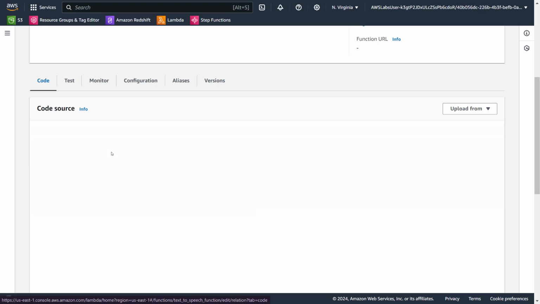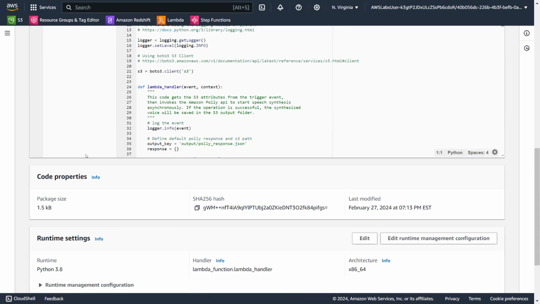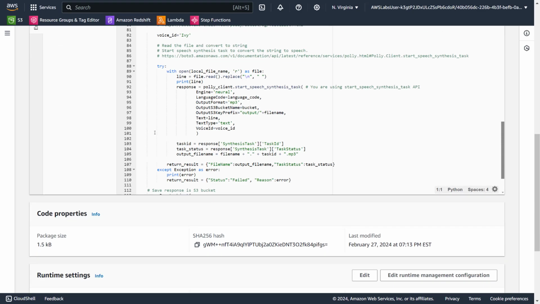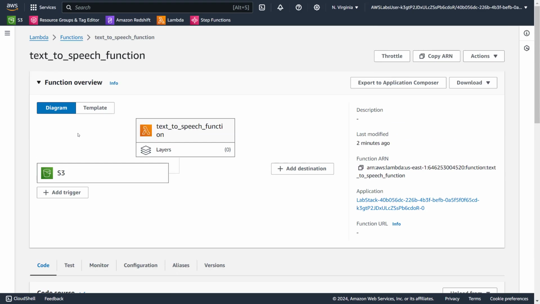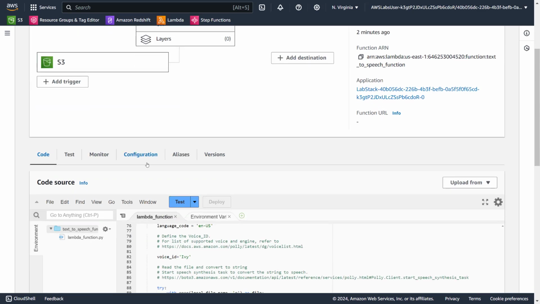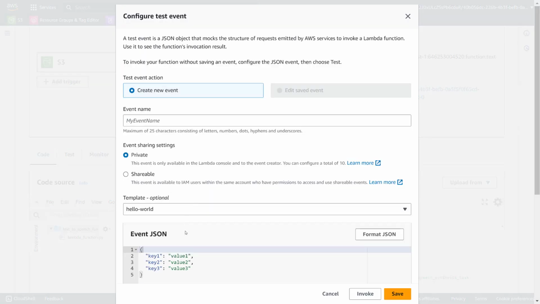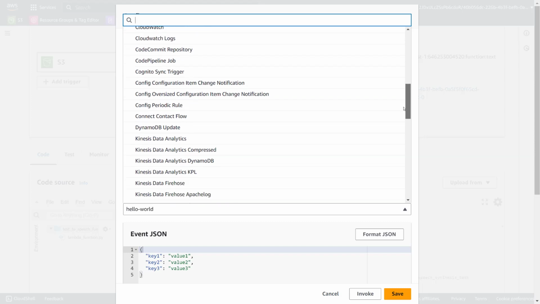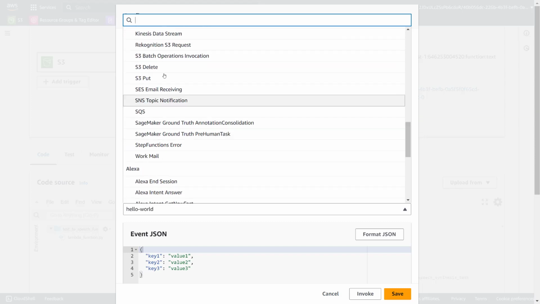Okay, let's do something. Did they give an example? No. In the last example, they did give us. Okay, let's try this. I think in the sample it should have it. S3 put.